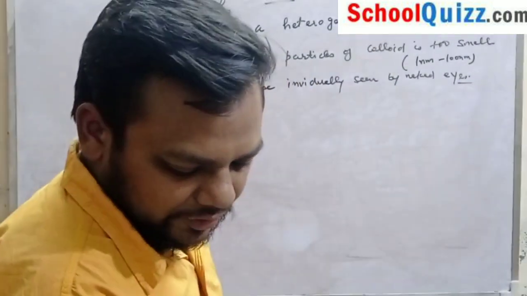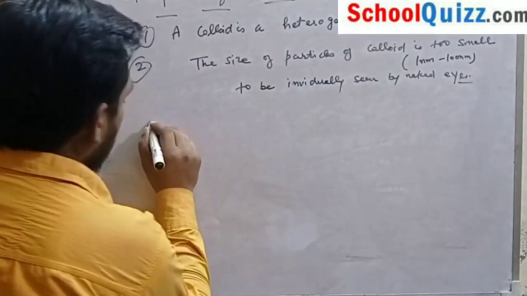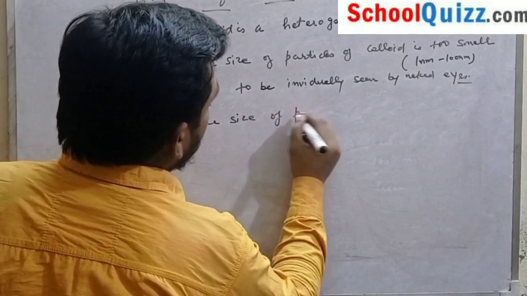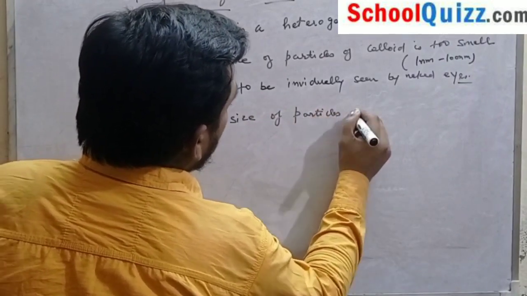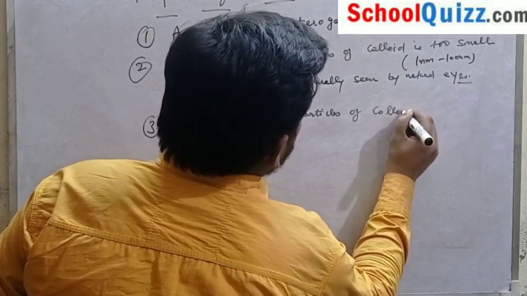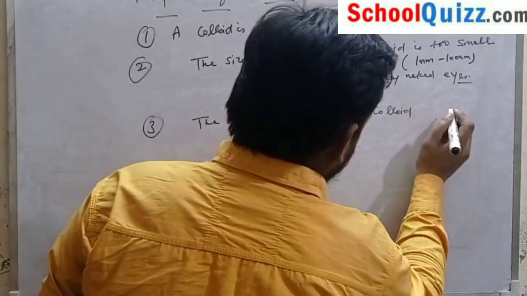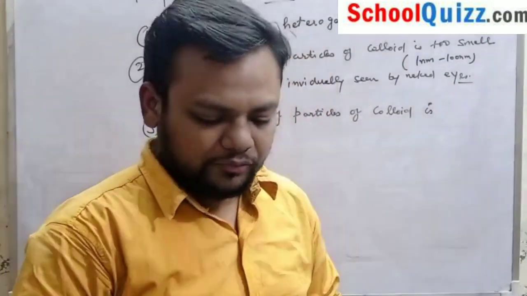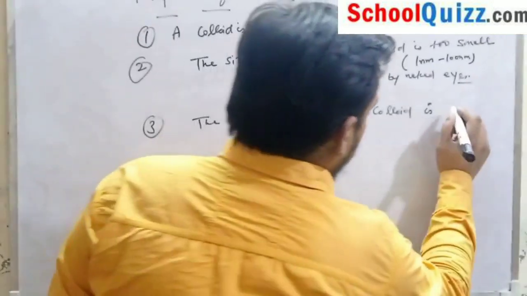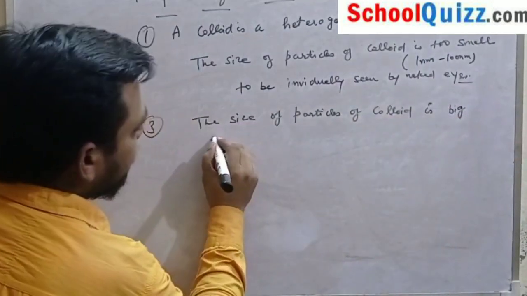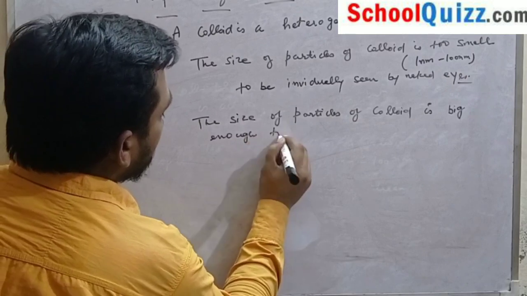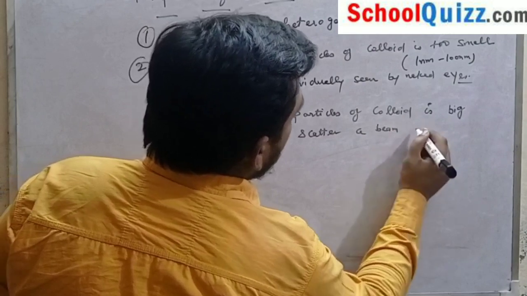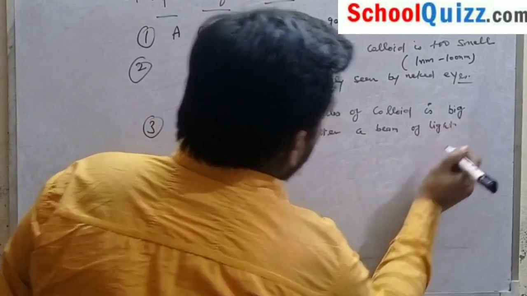Next one is that the size of particles of colloid is big enough to scatter a beam of light.